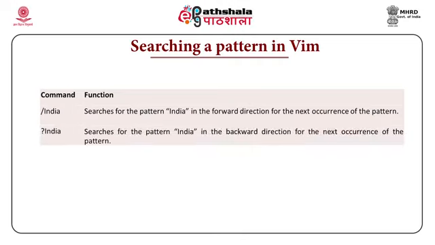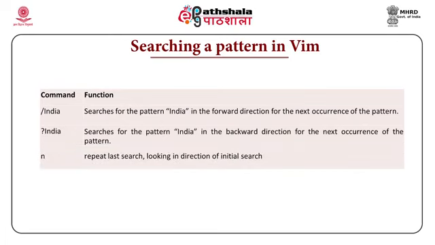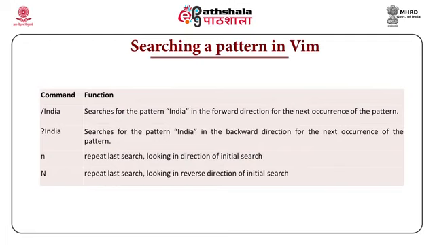If I am at the last line and I want to go to the upwards direction, I will type question mark and India to move my search to upper direction, that is upwards. Small n repeats the last search command. Capital N repeats the last search command in opposite direction. So, this is about search functionality.